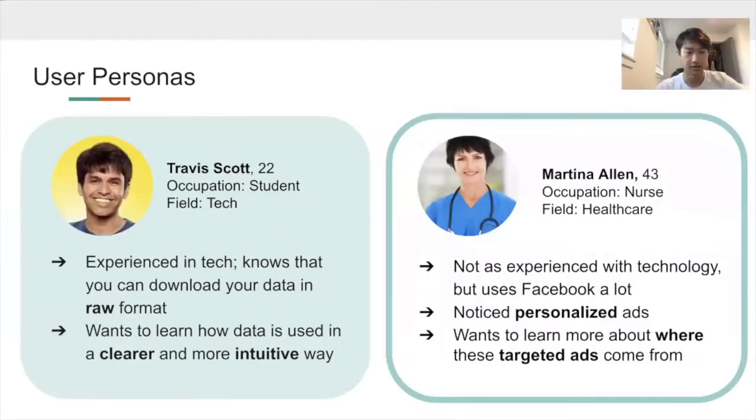And so we created two user personas, and the first persona is someone who has a strong tech background and is knowledgeable about how you can download your data in raw format. And our other user persona is someone less experienced in tech, but they do notice personalized ads and they want to learn more about where that comes from.